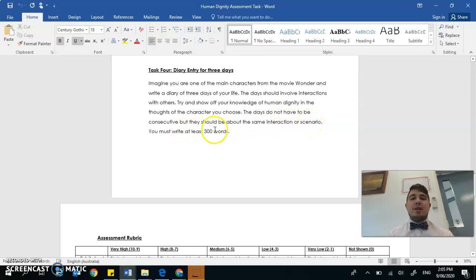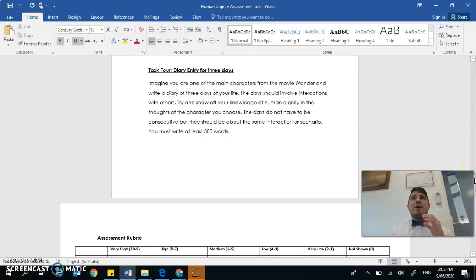You must write at least 300 words. So 100 words each, 150 words each, a diary entry. Think about the characters in the movie, pick one character and pick 3 things you want to write a diary entry about. 3 things that that character experienced. Might have been in the film, he might have got upset and got in trouble. You might want a diary entry about that.